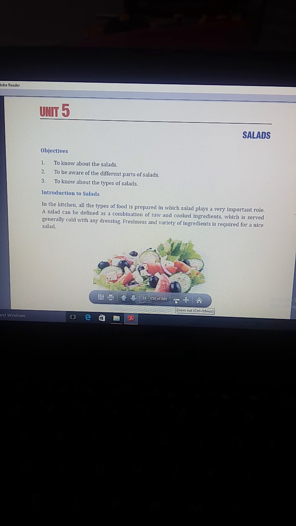Today we will read Unit 5 Salads. What do you mean by salads? A salad can be defined as a combination of raw and cooked ingredients which is served generally cold with any dressing. In the kitchen, all types of food are prepared, in which salad plays a very important role. Two essentials that are required for a nice salad are freshness and variety.